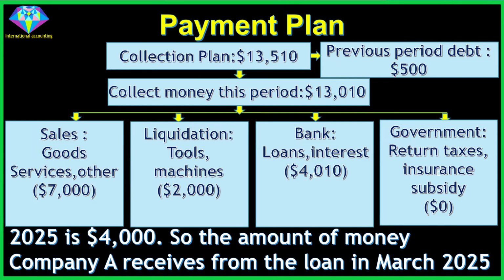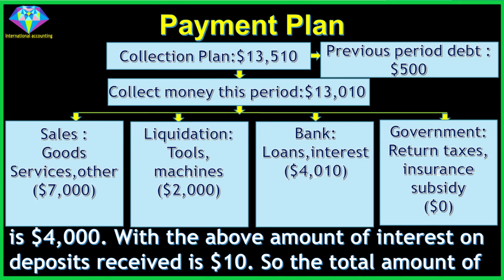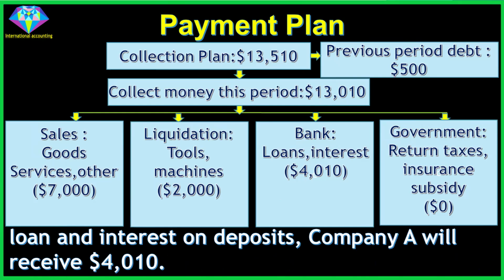So the amount Company A receives from the loan in March 2025 is $4,000, and with interest on deposits of $10, the total of loan and interest, Company A will receive $4,010.